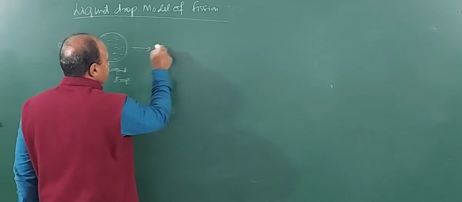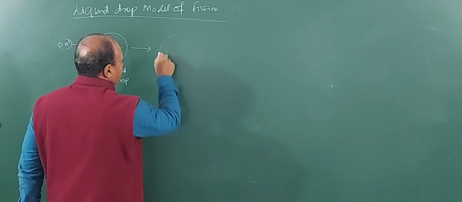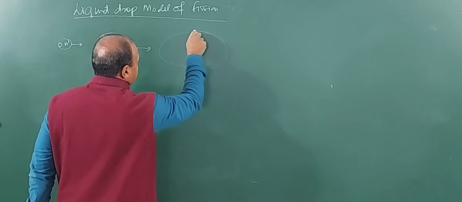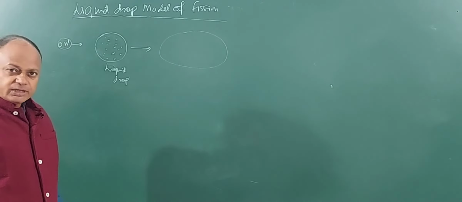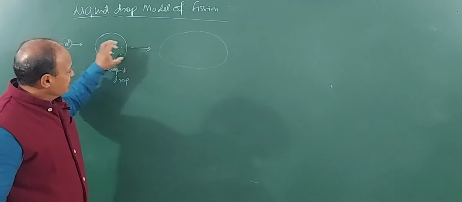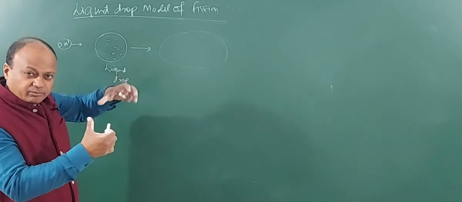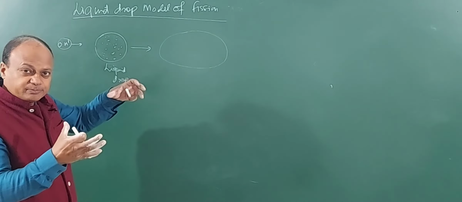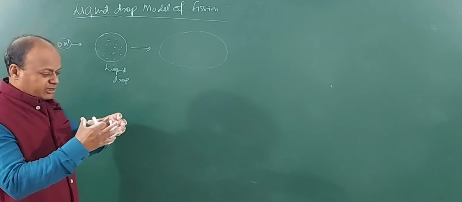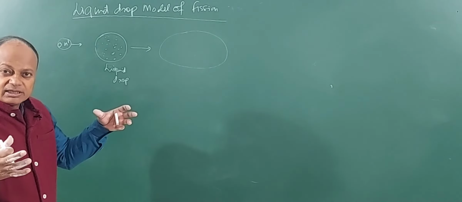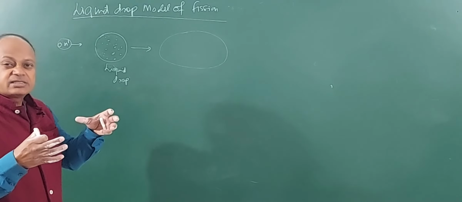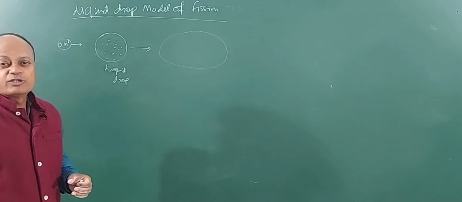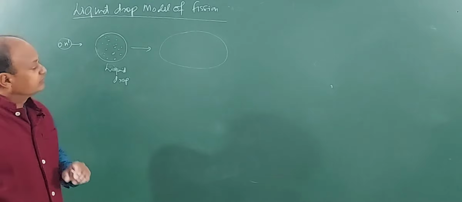then this drop becomes something like this. It becomes elongated, something like an ellipsoidal drop. Alright. So, the drop swells up as the effective distance among the particles increases, and if the distance is increased, then again the forces will become weaker.